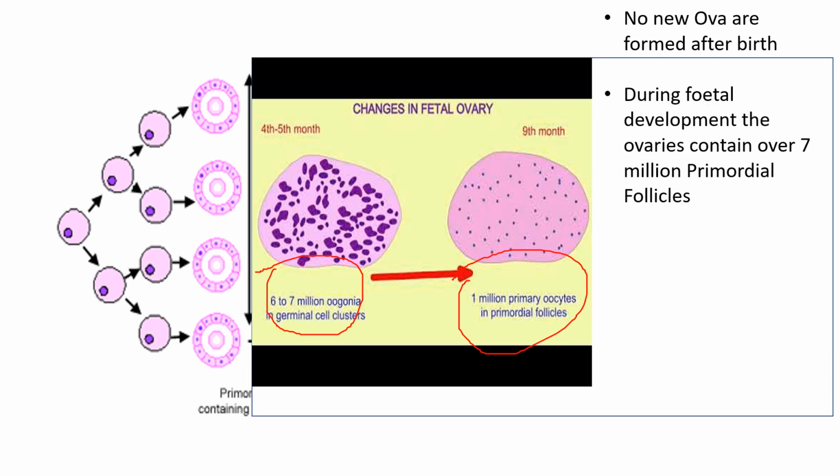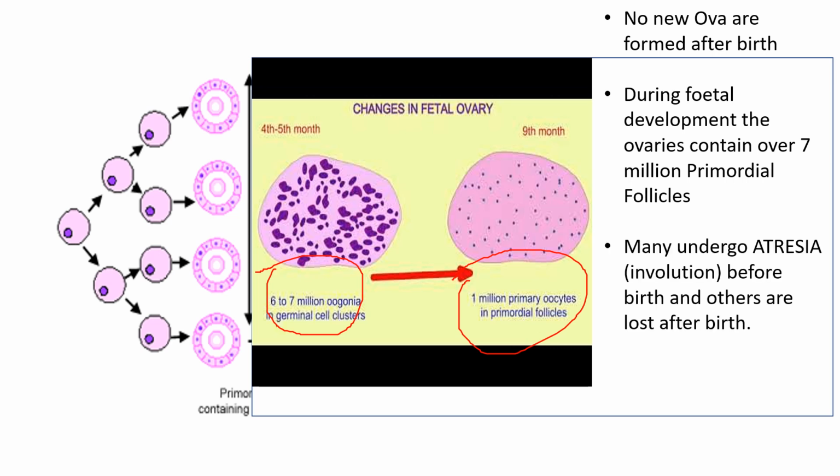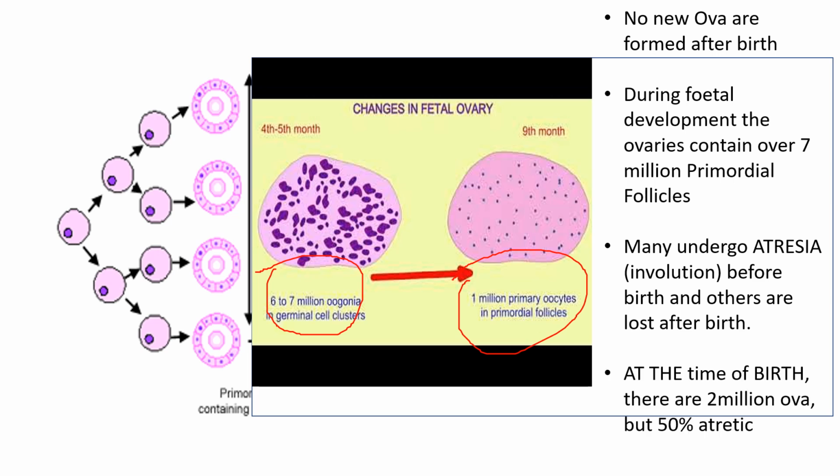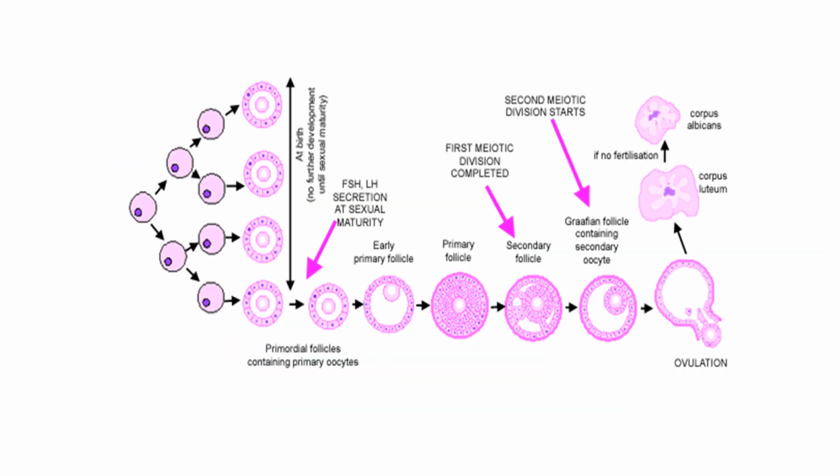So, no new ova after birth, and 7 million primordial follicles develop during the fetal stage. Many of them undergo atresia. At the time of birth, the number is 2 million. 50% of it are atretic, so the active form is 1 million, and this 1 million will enter into meiosis 1 and will be arrested at prophase 1.